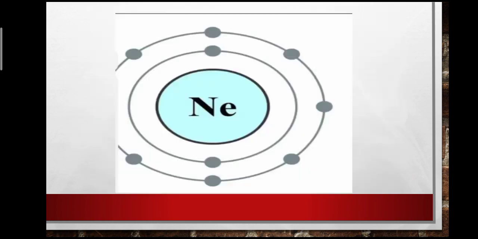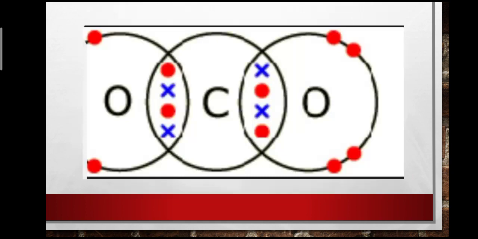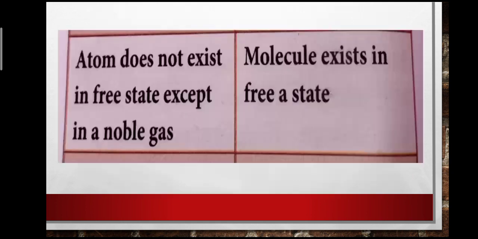So look at this carbon dioxide. The carbon and oxygen are bound together by a chemical bond. We call it a covalent bond. The oxygen and carbon atoms in the carbon dioxide molecule are held together by a chemical bond. So what is the conclusion? We can say atoms in a molecule are held together by a chemical bond, so a molecule definitely has a chemical bond, but an atom does not have a chemical bond.